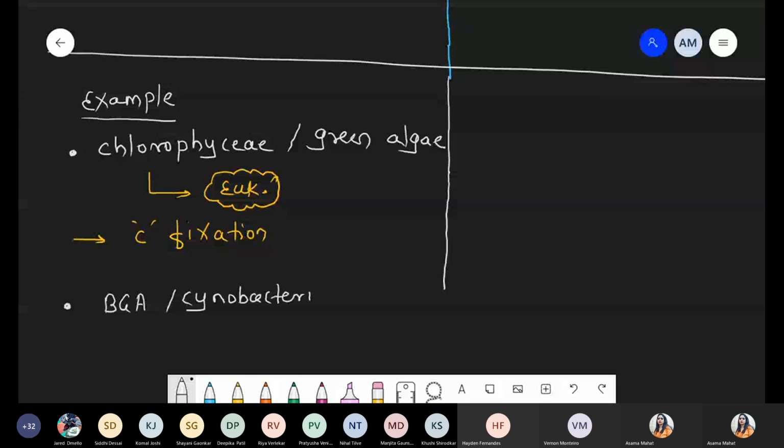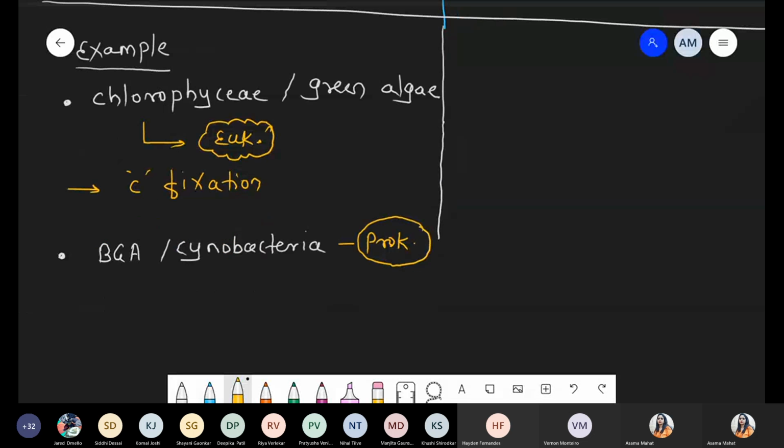These cyanobacteria are examples of prokaryotic cells. Sometimes the cyanobacteria or BGA are also called prokaryotic algae.